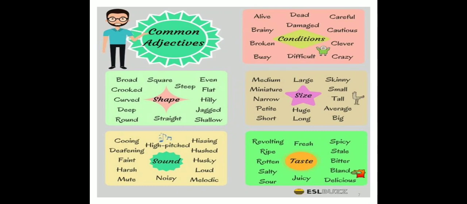Then sizes like medium, miniature, narrow, petite, short, large, huge, long, skinny, small, tall, average and big. Then taste: revolting, ripe, rotten, salty, sour, fresh, juicy, spicy, stale, bitter, bland and delicious. So all these are the common adjectives that you will find.